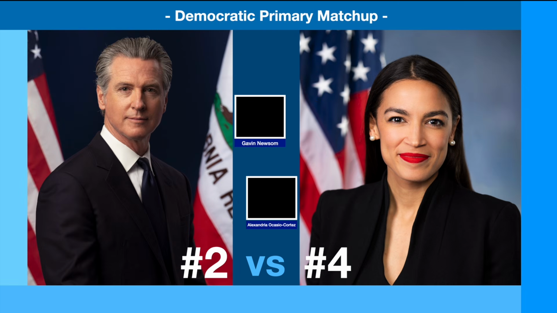So for the Democratic matchup, Gavin Newsome versus AOC, this is my number 2 seed, Gavin Newsome, facing off against AOC, the number 4 seed. Now this is a very interesting matchup, as some of the similar points I explained in the Kamala Harris versus AOC video is when you look at Alexandria Ocasio-Cortez, she's someone that among younger Democratic voters especially is very well known and someone that if she decided to run for president could potentially capture that Zohran Mamdani type of electorate, someone that can get a lot of younger voters out to vote, involved in the primary.